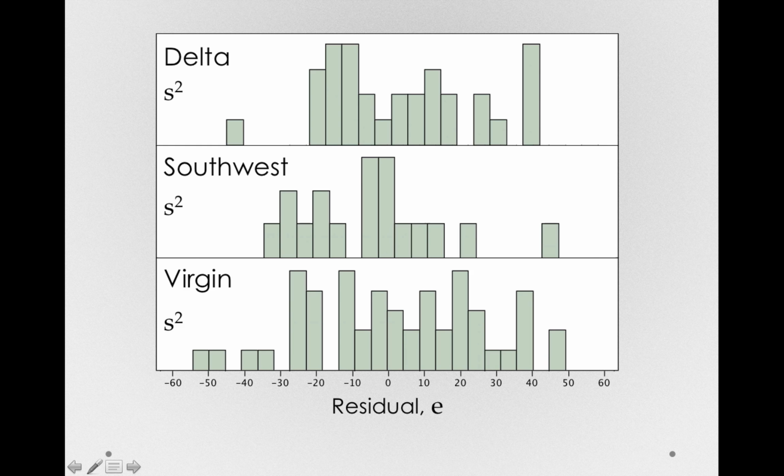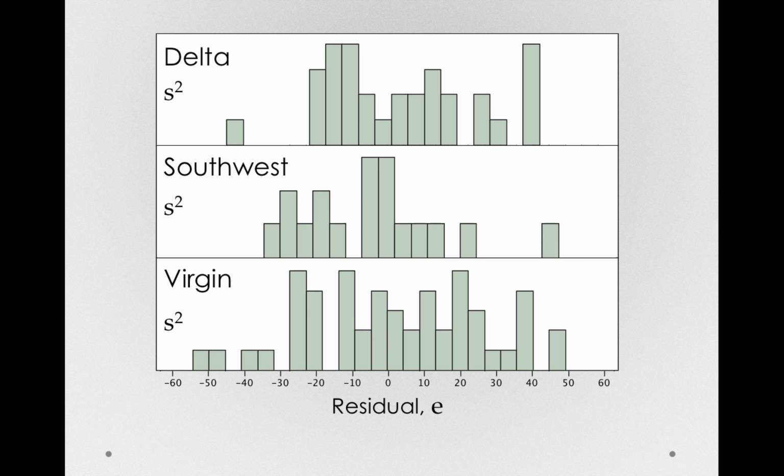It could be that everybody on Delta paid nearly the same amount, an amount that could be different than the other groups, but within the group of Delta, it could be that individuals paid nearly the same. Whereas on Southwest and Virgin, it could be that people in each of those groups spread out pretty widely. Now that, again, is going to be something we'll check on the basis of our sample. But for now, we'll assume that this assumption is correct, that the variance in these different groups in the population is actually the same. And that's why those S-squareds, the variances of our residuals, do not have a subscript. We'll be assuming that we're trying to estimate one unified variance in the population.